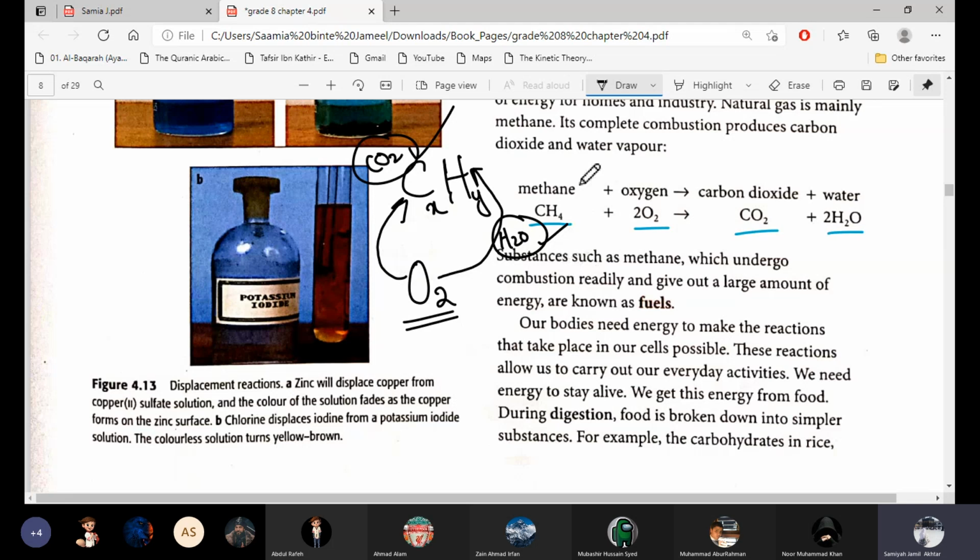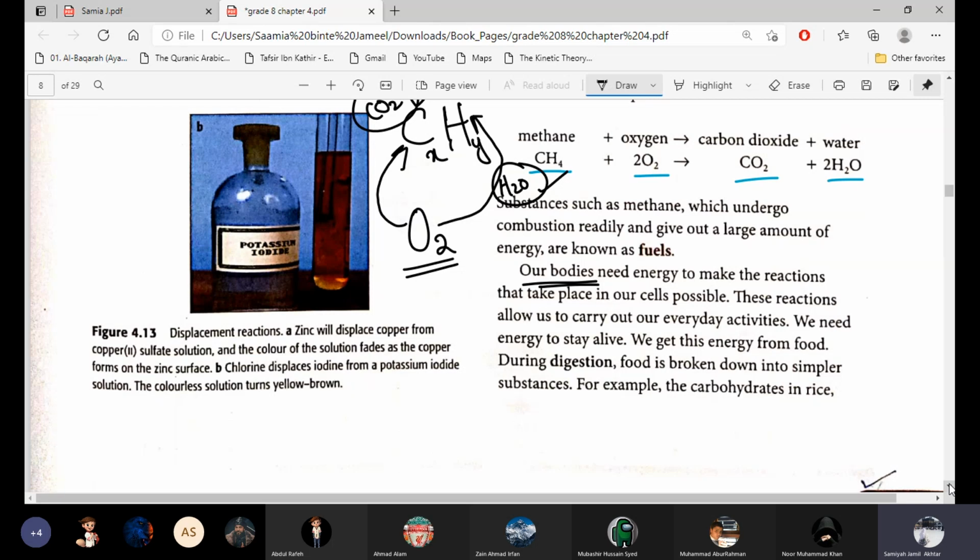Combustion can not only happen outside, it can also happen inside our bodies. We eat food, and from the food we get many nutrients. Can you name some of the nutrients that we get? Vitamin A, vitamin E, vitamin B, vitamin C, vitamin D. Lots of vitamins.